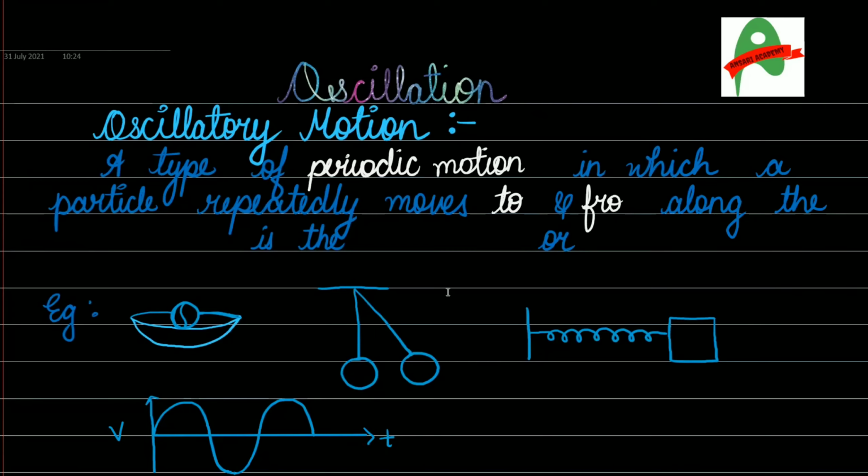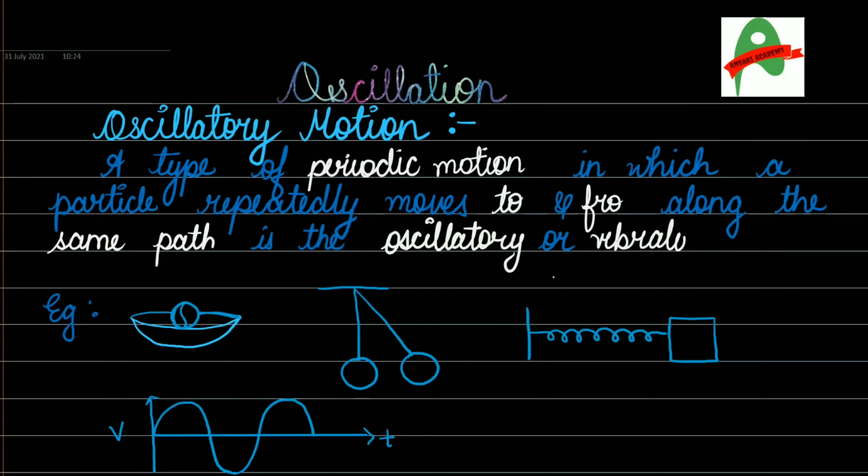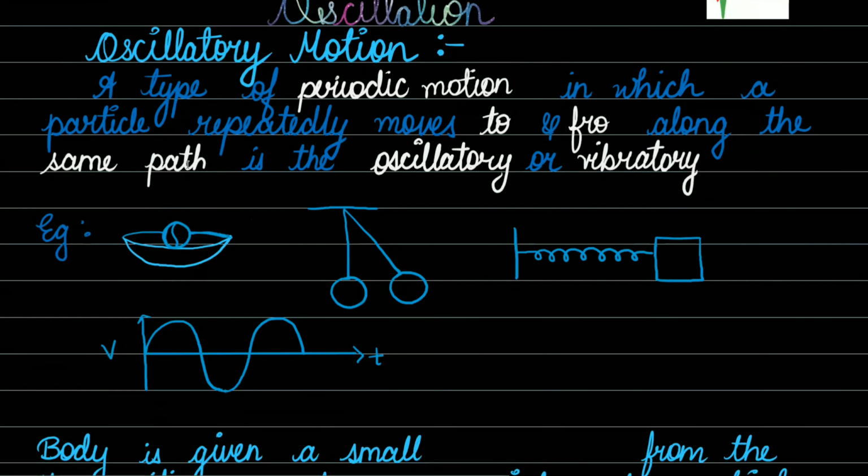To and fro, along the same path. It does not change its path. It moves along the same path. That is an oscillatory motion. It is known as oscillatory motion or vibratory motion, where the particle moves in to and fro directions along the same path.